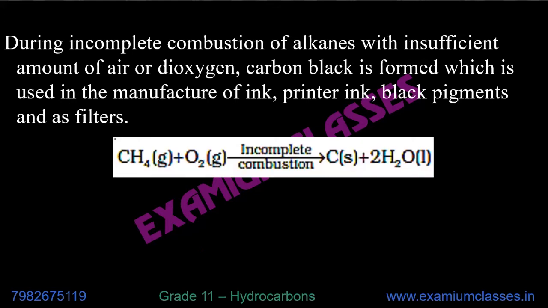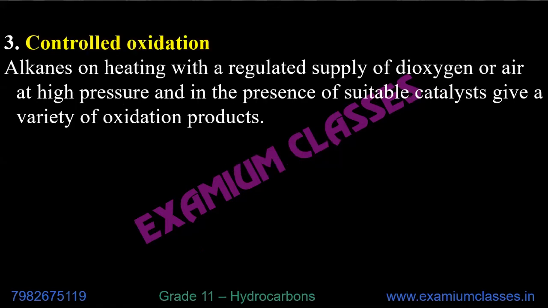Now, combustion is not here. So now controlled oxidation. Alkanes on heating with regulated supply of dioxygen or air at high pressure and in presence of suitable catalysts give a variety of oxidation products. Now there is a confusion whether this part is in syllabus or not, because in the file or sheet which we have received, it is written that the free radical mechanism and oxidation is not there. It is not written whether controlled oxidation is there or not. So that's why I'm covering this one, controlled oxidation.